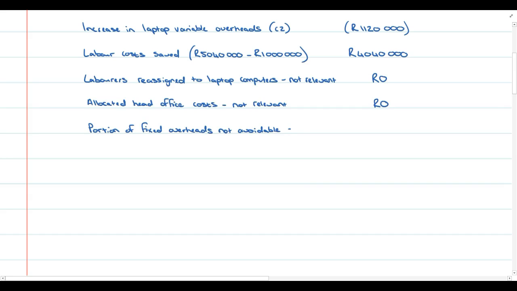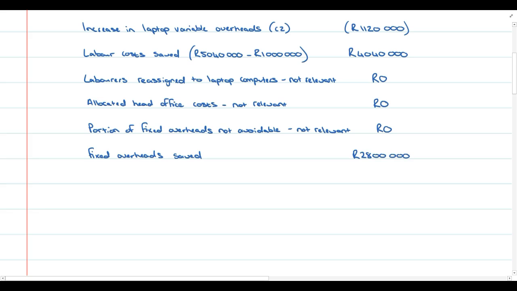And if they are not avoidable, they are not relevant. And then lastly, we have the portion of fixed overheads that are avoidable, or in other words, the portion of fixed overheads that will be saved. And that's a saving of 2.8 million rand.